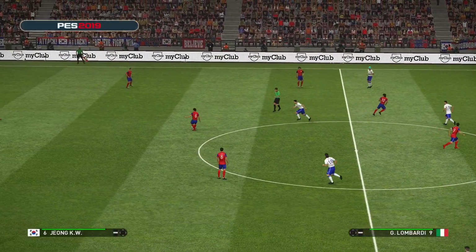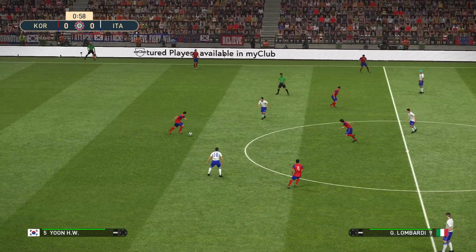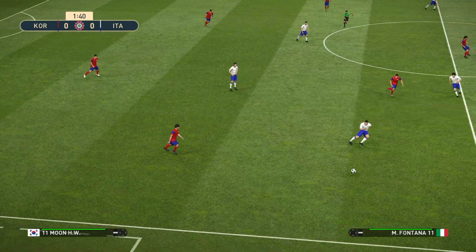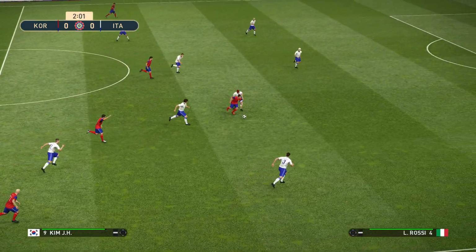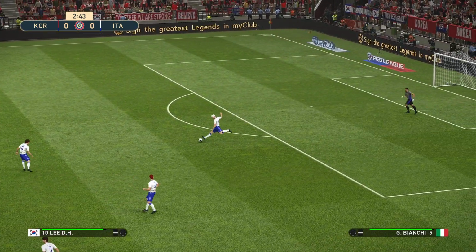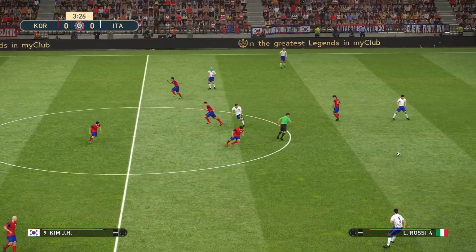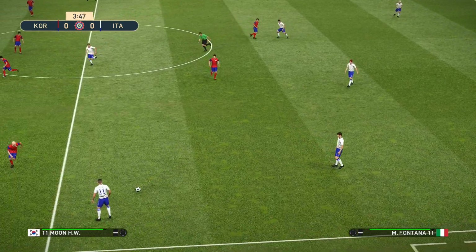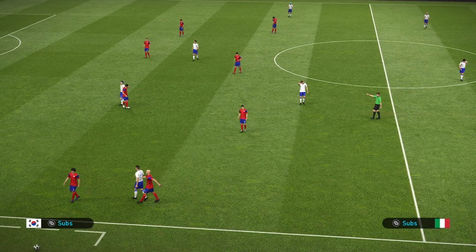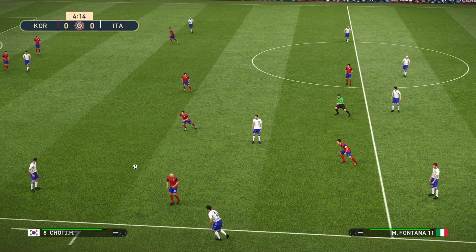And away we go for the first half. It's South Korea who get us underway. They play from left to right. South Korea on just 16 points after the first 14 games of the season. And a win here for them will move them up at least 1 or 2 places. They were level with 3 other teams on 16 points going into this game, and South Korea were below all of them on goal difference, so a win here could take them up a few spots.